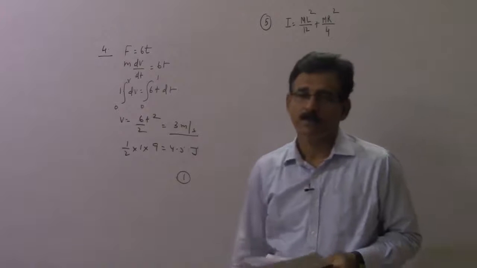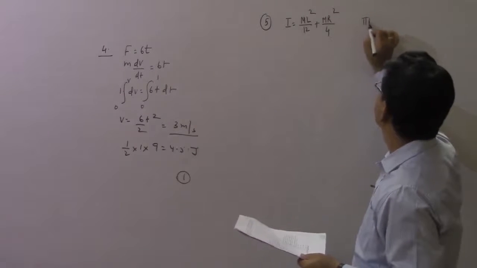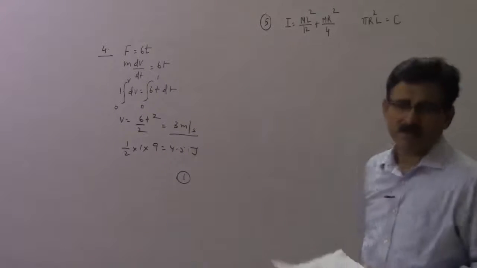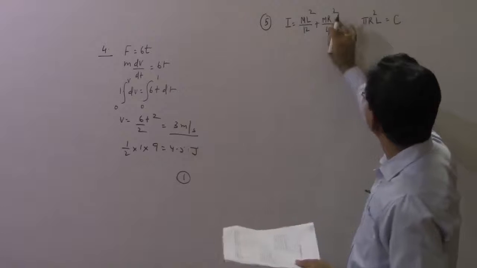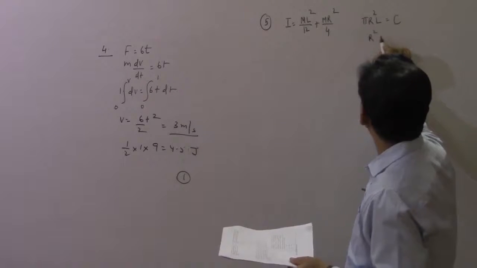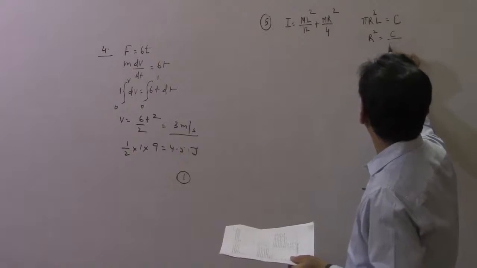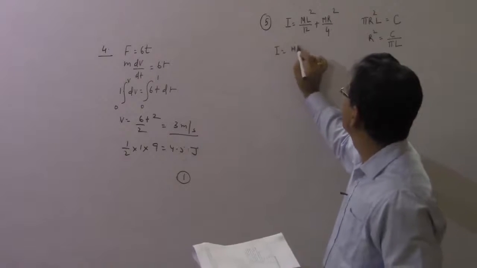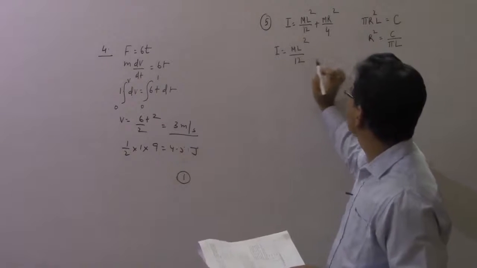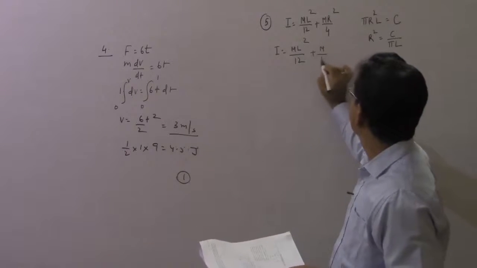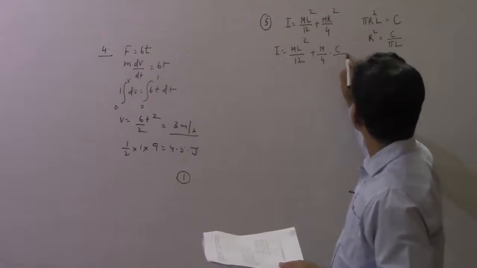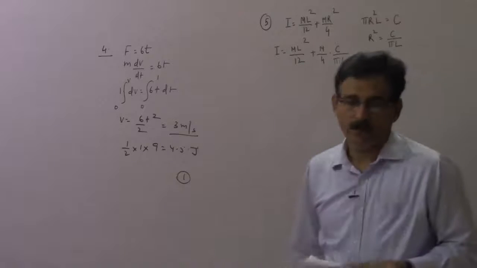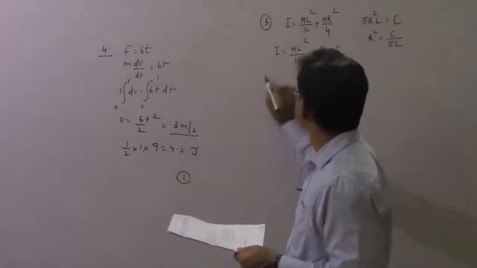We also know that the volume of any cylinder is pi r square L. This is some constant, just name this as some constant C, doesn't matter. So from here I can replace r square if I so desire. R square can be replaced as C by pi L. So I get I is equal to m L square by 12 plus m by 4, and in place of r square I can write C by pi L. This is I. For minima, let us differentiate this with respect to L.